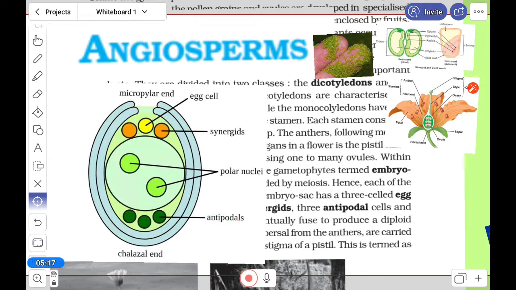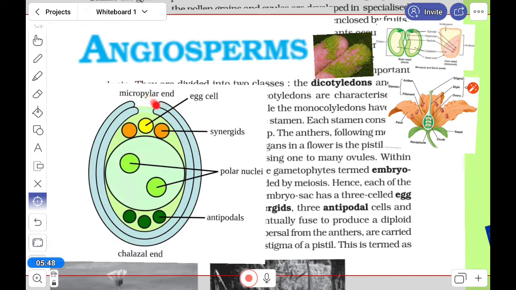So this is the arrangement inside the embryo sac. The development of all these things is in class 12, which you have to study. So the polar nuclei, the antipodals, two synergids, and this is the main one, the egg cell. Here is the micropylar end, which means the pollen enters here.